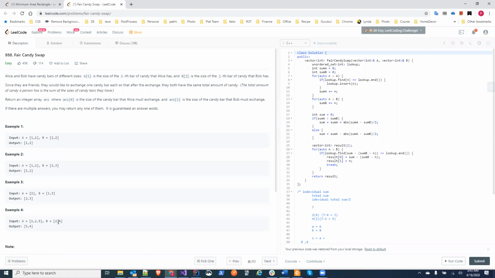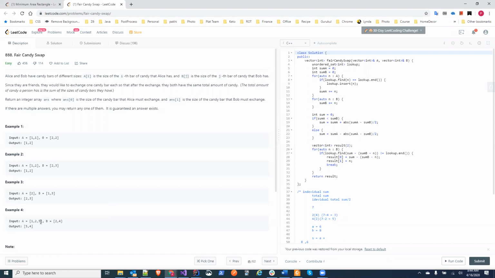Now I looked into the hash table which I created for Alice, to see whether Alice has a candy bar with 3 candies. If it does not, that means I cannot exchange this particular candy bar with Alice, so I move to the next one and try the same. Can I exchange 4?